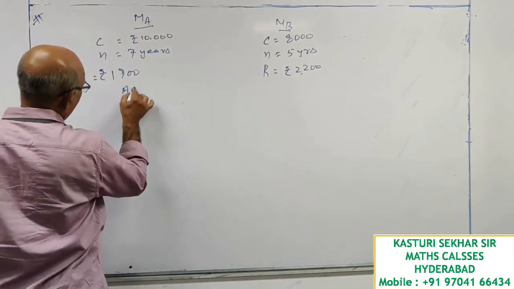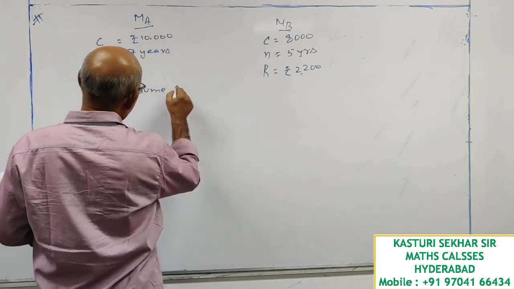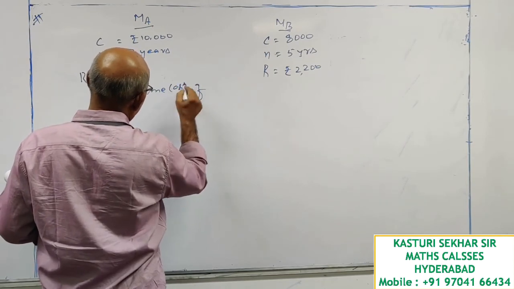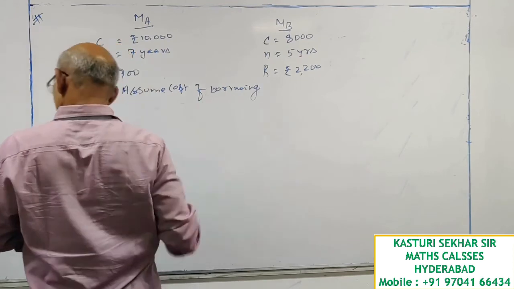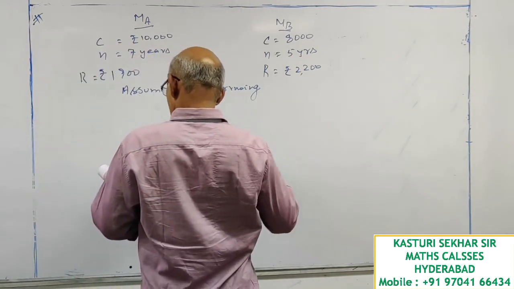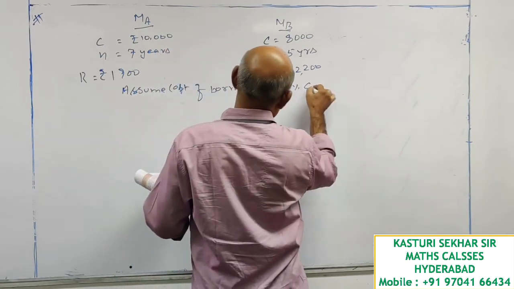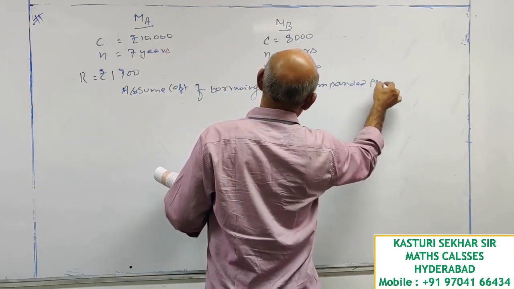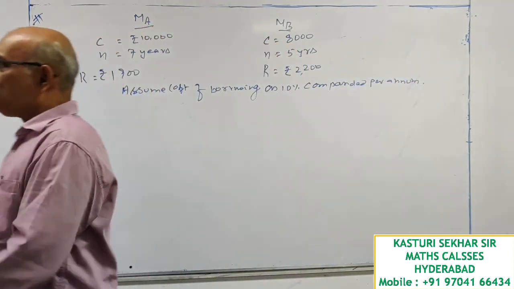Assume cost of borrowing as 10% compounded per annum.